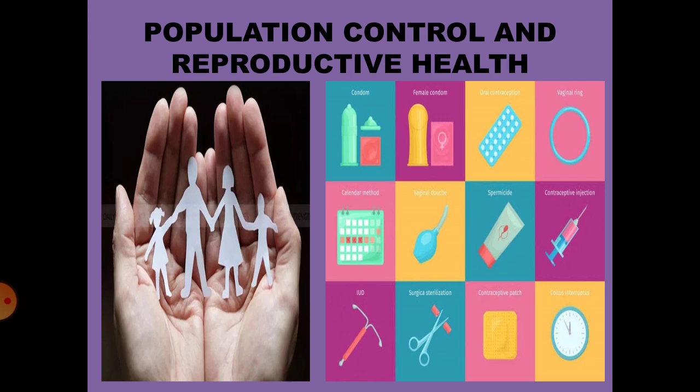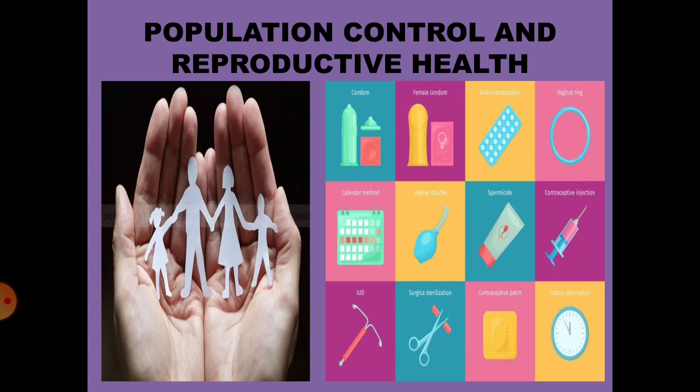They are the barrier method, which involves condoms, femidom and cervical cap. Here in this picture you can see the methods of birth control. The second one, the chemical method. It involves oral pills, vaginal pills. The third one involves intrauterine devices referred to as IUD, like the copper T method.